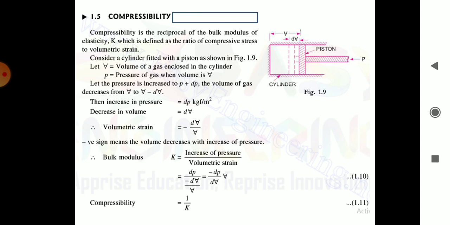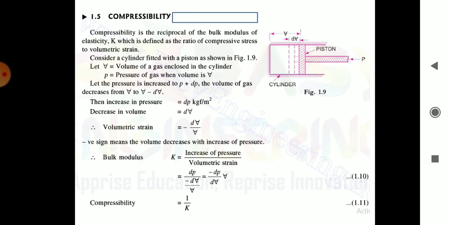Therefore, the increase in pressure is equal to dP, and its unit is kgf per meter square, and the decrease in volume is dV. Therefore, the volumetric strain is equal to minus dV upon V. The negative sign indicates that the volume decreases with an increase in the pressure. Similarly, if pressure decreases, the volume will increase, and this is called compressibility.